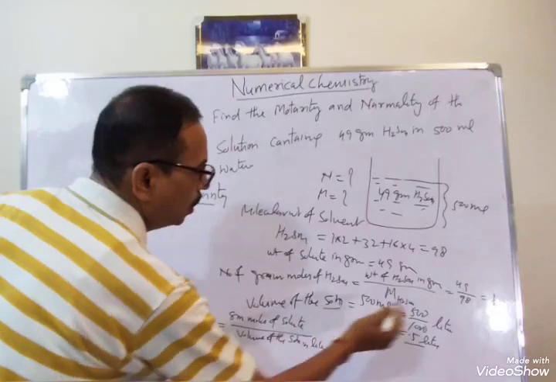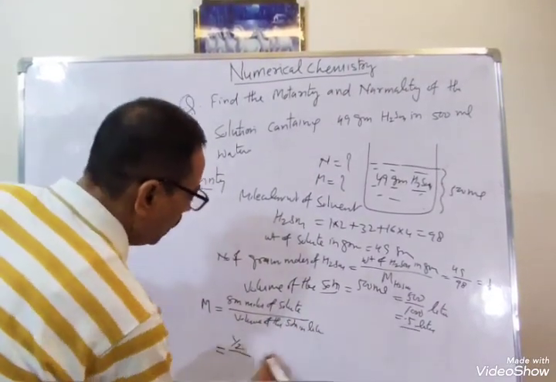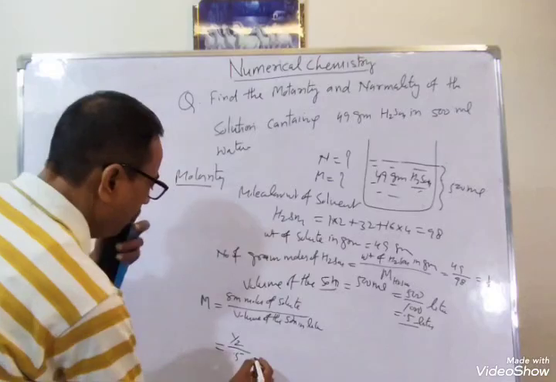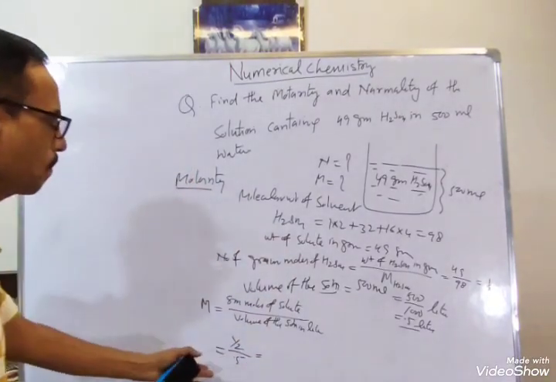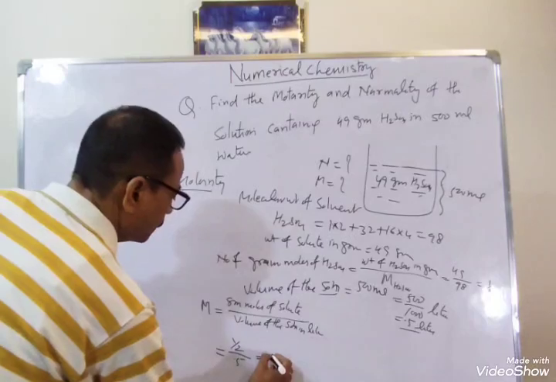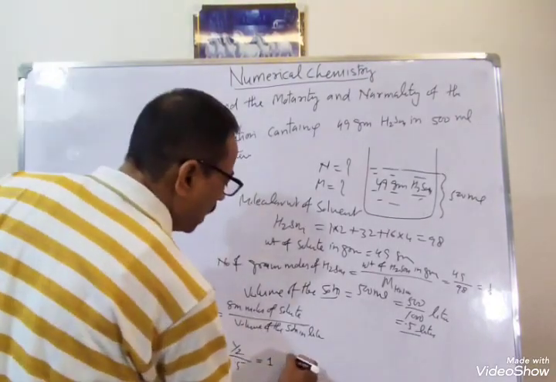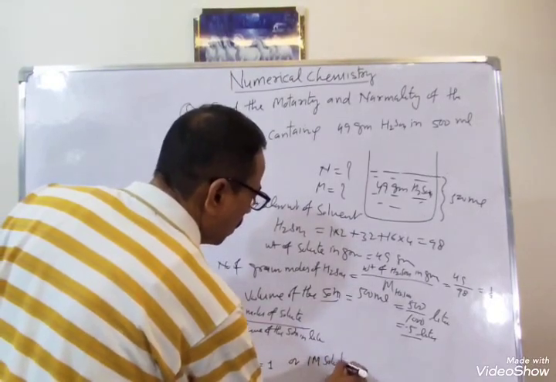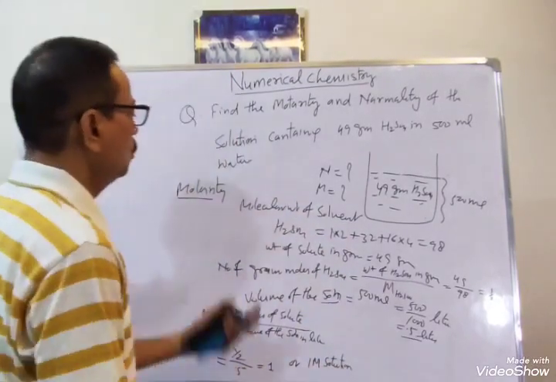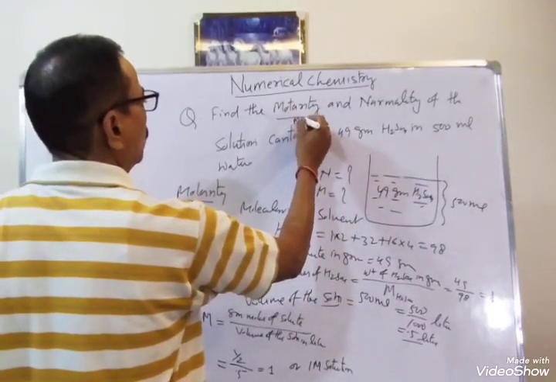Gram moles 1/2, volume of the solution 0.5, that is it will be 1. So molarity is 1, or we can say 1 M solution. This is M equal to 1.